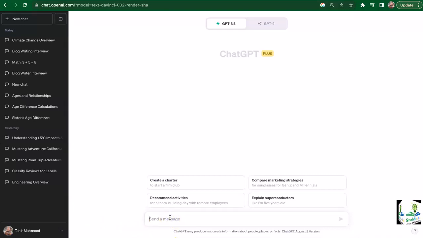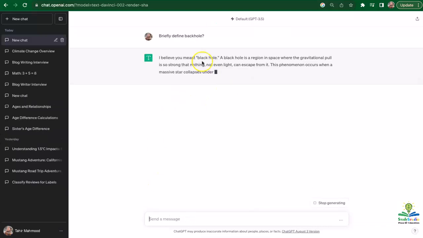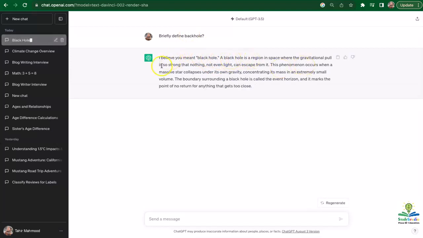So I'm going to ask the bot, briefly define black hole, which is a very famous physics concept. Okay, I made a spelling mistake. It caught that. A black hole is a region in space where the gravitational pull is so strong that nothing, not even light, can escape through.